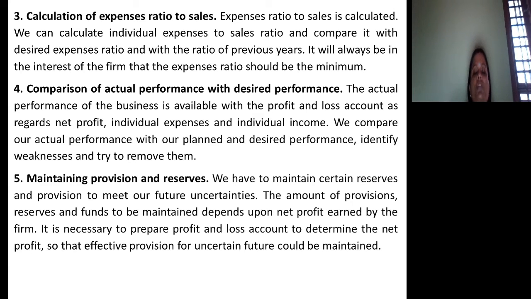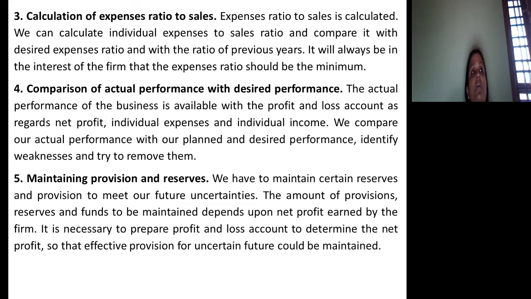Maintaining provisions and reserves. We know that being a business concern, we should maintain certain reserves and provisions to meet future requirements or future uncertainties. The amount of provisions, reserves and funds to be maintained depends upon the net profit earned by the firm. It is necessary to prepare profit and loss account to determine net profit so that effective provision for an uncertain future can be maintained.